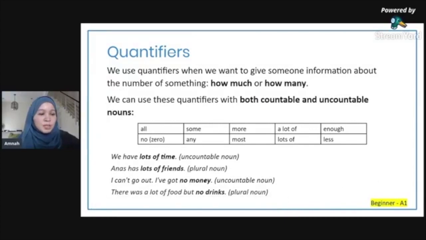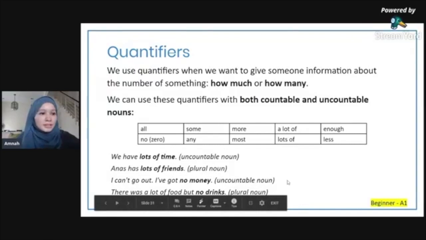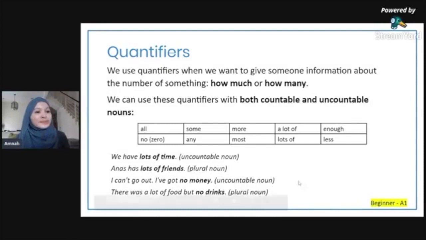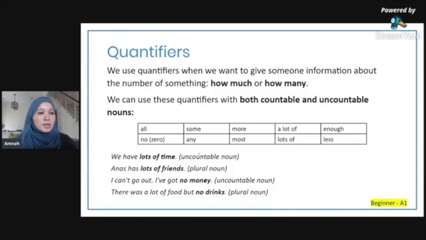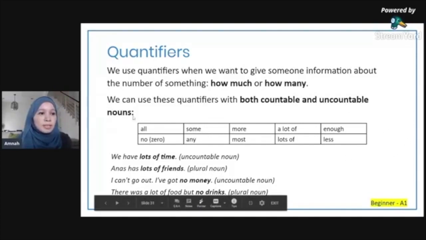There was a lot of food, but no drinks. So there was a lot of food, but tak ada, no. In this context means tak ada. So that's a plural noun. Money is uncountable. Okay? So you can take note. There are more quantifiers that can be used for both countable and uncountable, but I can't write them all here, but these are the common ones.